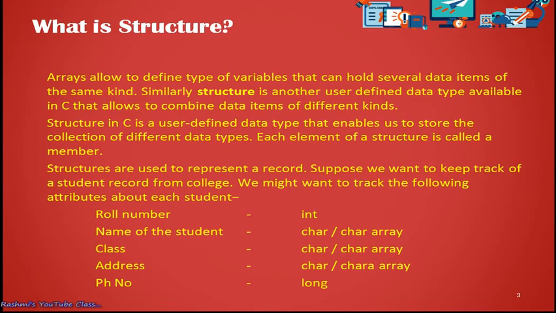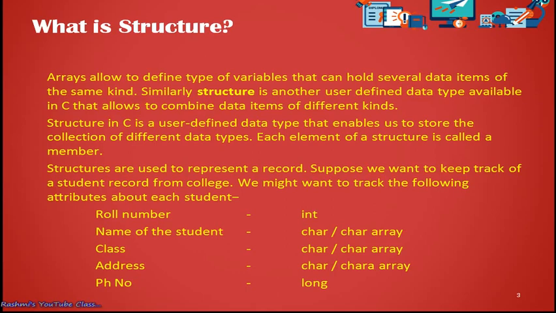Similarly, what the structure does: structure is another user-defined data type available in C that allows us to combine data items. In the array case, we saw several data items of similar type, meaning the same kind. In this case, combined data items means two integers, one character, two floats.